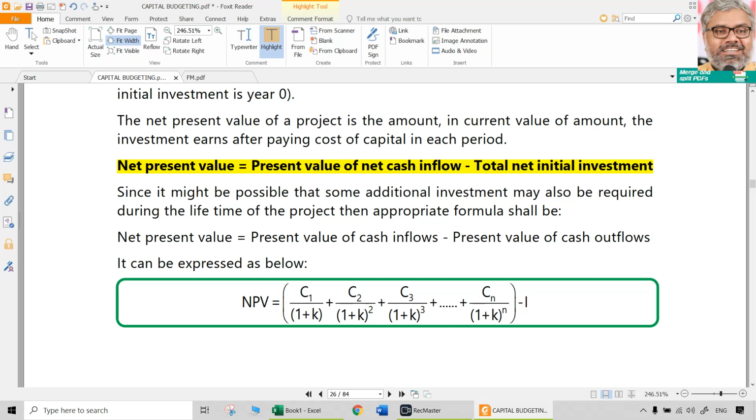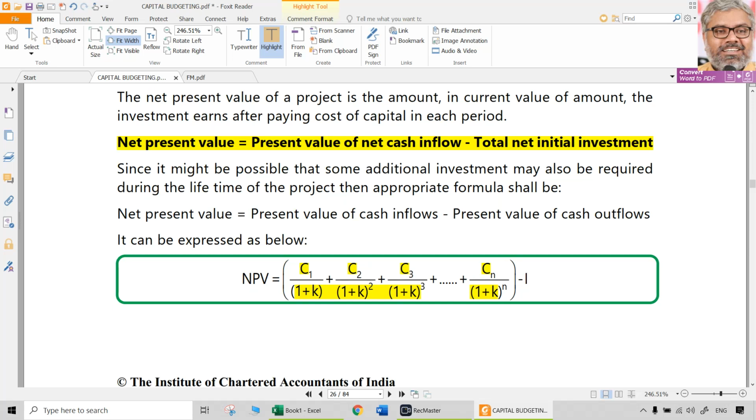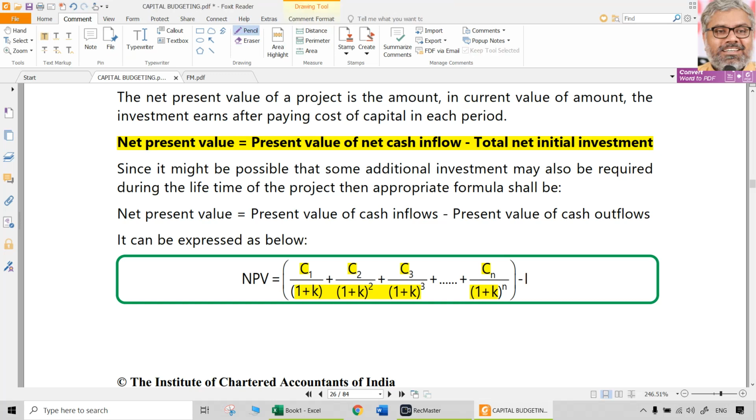So this can be mathematically expressed like this also. Cash flows of year 1, year 2, year 3, etc. are going to be discounted up to year n. So how are they discounted? C1 divided by (1 plus k). Of course, there is a power of 1 there, though it is not visible. You should understand, because this is the first year, there is (1 plus k) to the power of 1, which is (1 plus k) anyway. So that is the first thing.